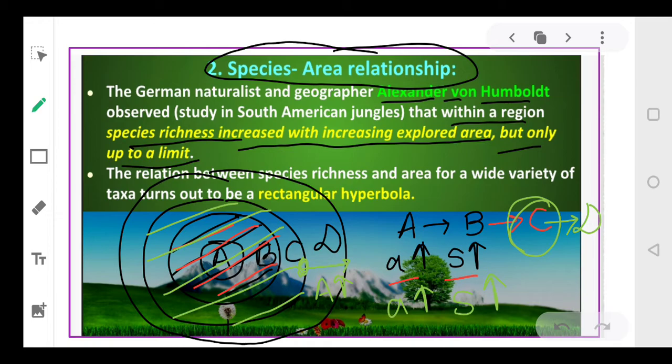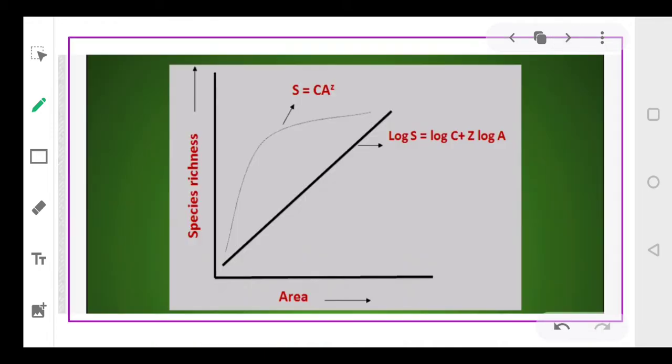And if we plot the same numbers that I'm comparing here, A, B, C, D, let's represent it graphically. इसको हम graphically represent करते हैं. So we will have this kind of curve, which is a rectangular hyperbola.